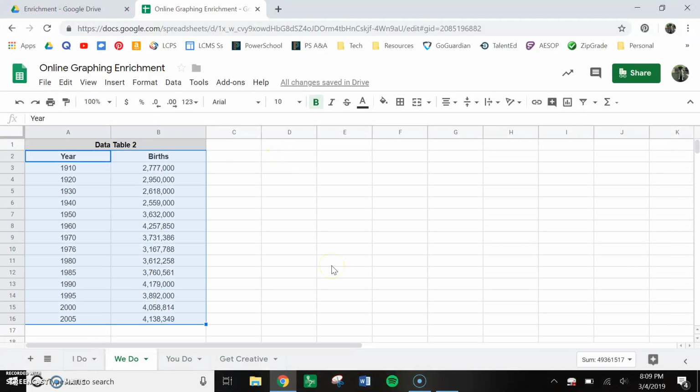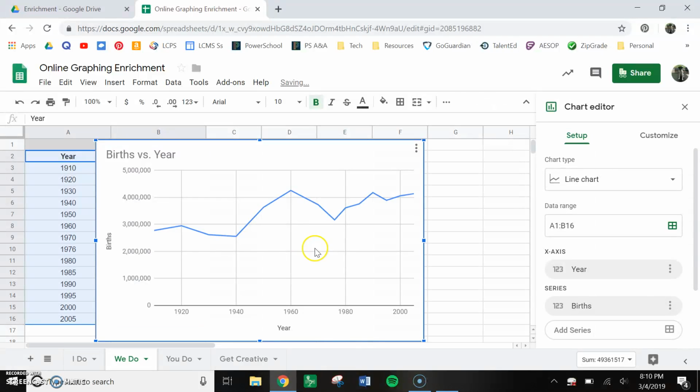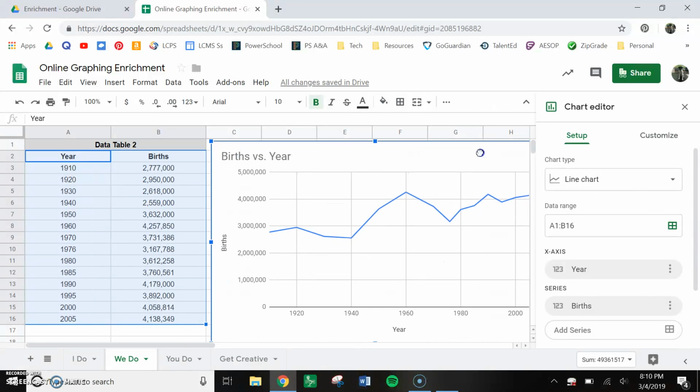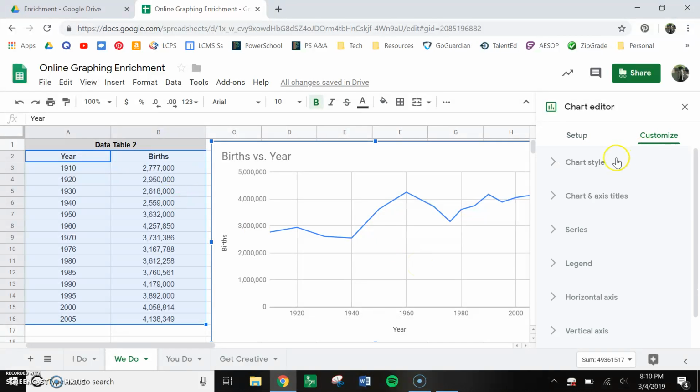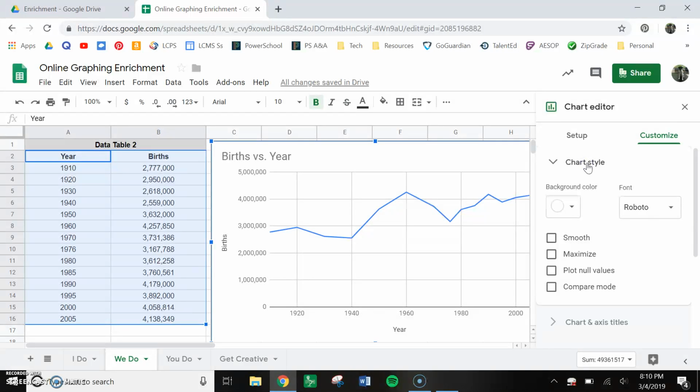But I want you to be doing it at the same time I do so that we can do it together. Or I'm not really going to care if you don't. If you just watch me again, that's fine too. So, same thing. Select your data. Ignore the gray part. Insert. Chart. We are still going to be using a line graph because we're showing data over time. Excuse me. So, go to Customize. We're going to run through all this jazz together.